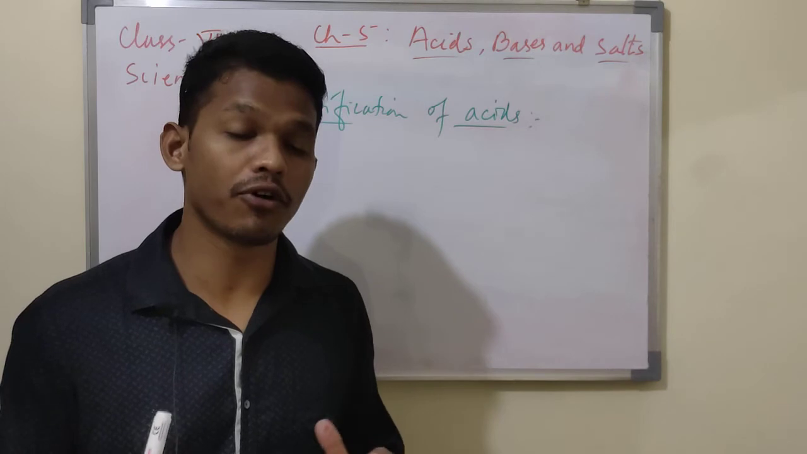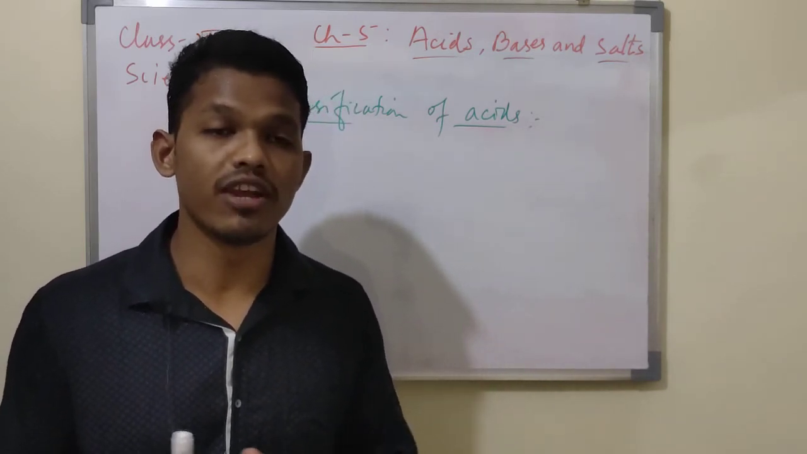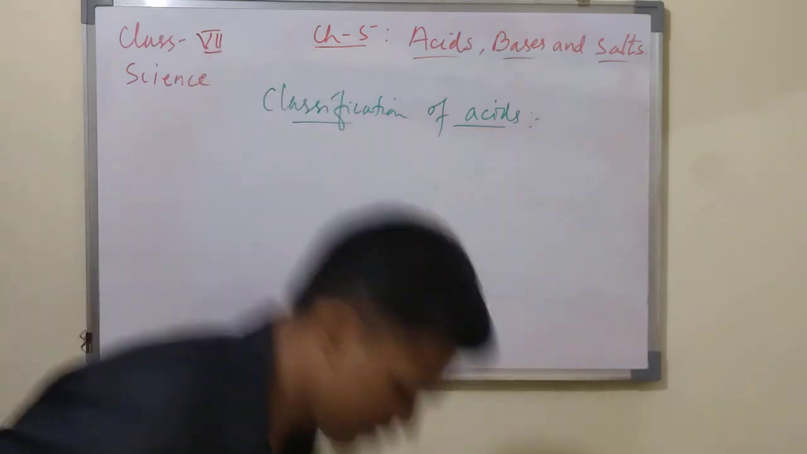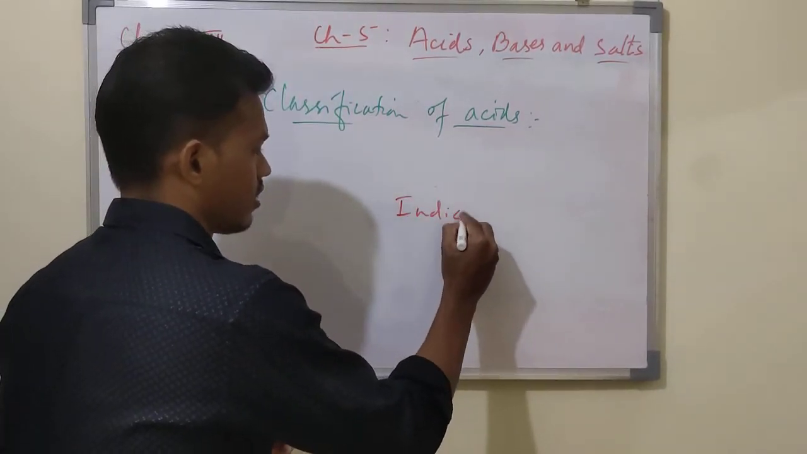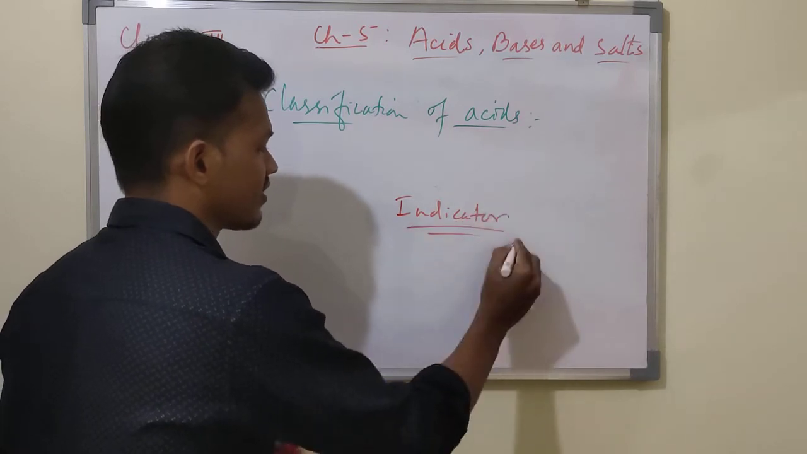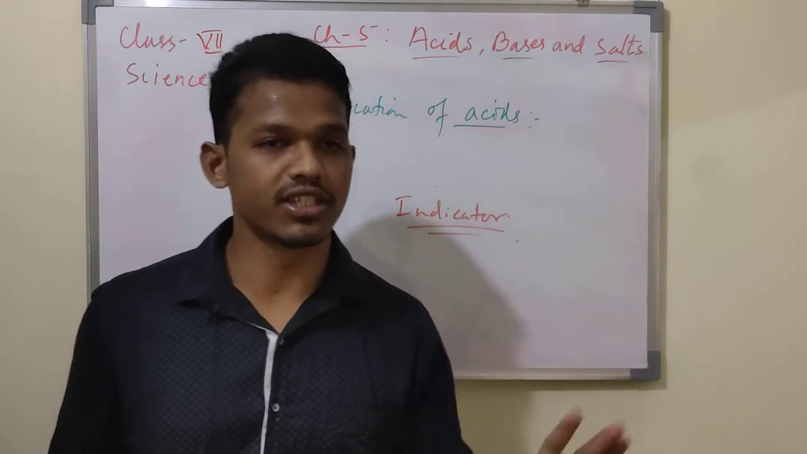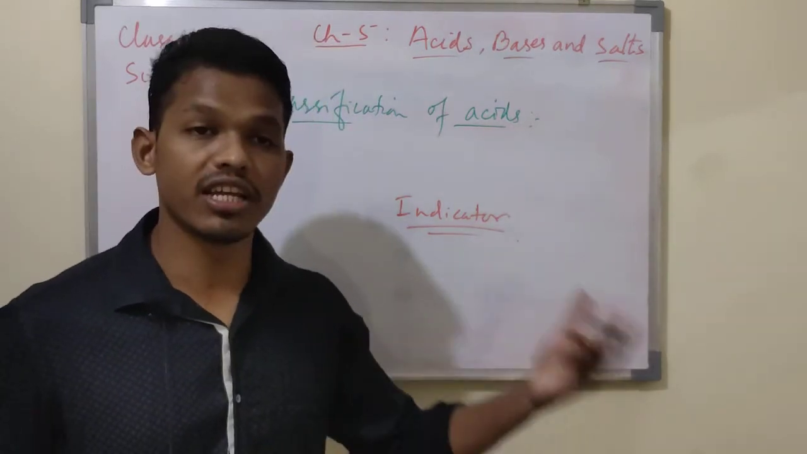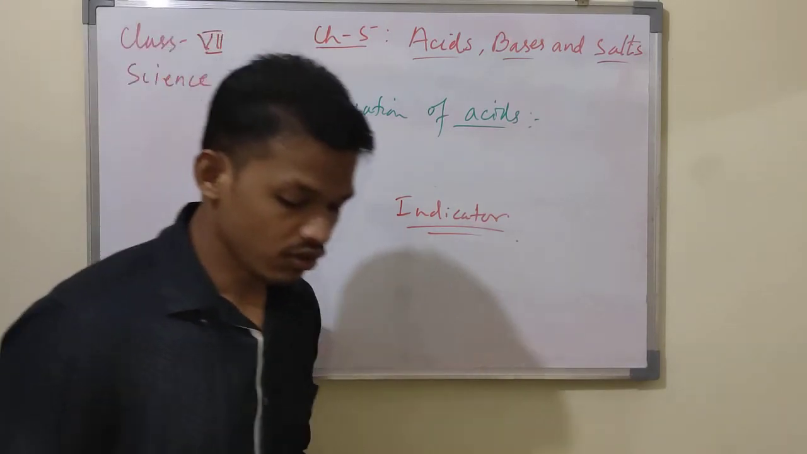Some substances are harmful, so we cannot test every substance. Therefore we have an alternate option to indicate whether that is acid or base. We use an indicator. What is that? We'll talk about indicators. An indicator is used to tell whether the substance is base or acid. There are some natural indicators and also some artificial indicators. So we'll talk about that one.